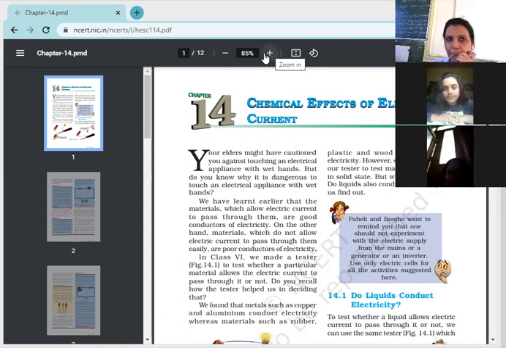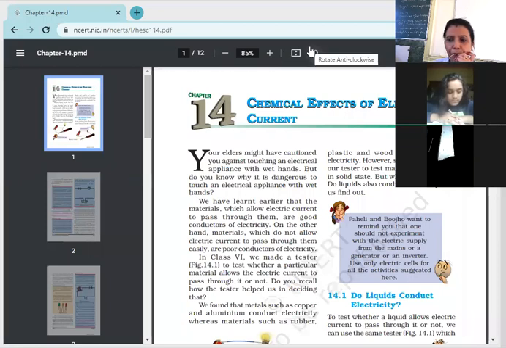Already you have learned that few of the solids are there which are good conductors of electricity, and few are there which are not good conductors of electricity. Now in this chapter we are going to discuss the liquids. Few of the liquids are good conductors of electricity, and few liquids are there which are not good conductors of electricity. So about that we'll study.